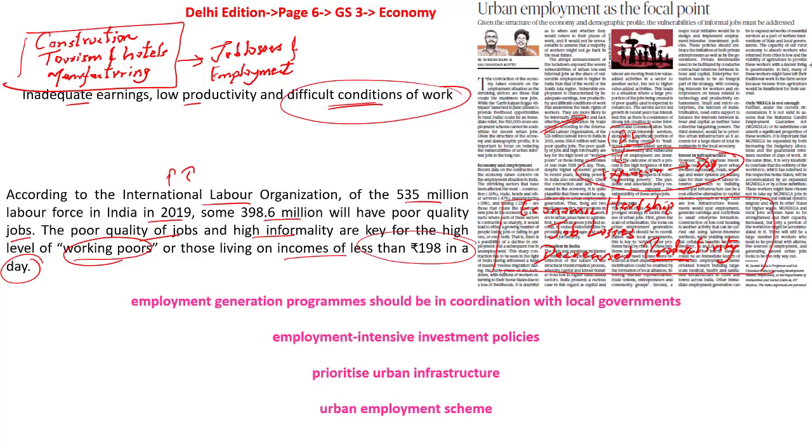So ideally, what should happen when there is growth? There should be a constant, gradual movement from the low sector to the high sector, but that is not happening, says the author of this article. In India, what is currently happening is people are moving from one low sector to another instead of moving from the low sector to the higher sector. So it means there is increasing informalization. The growth that should have reflected in job creation is not happening, which is one of the concerns voiced by the author.